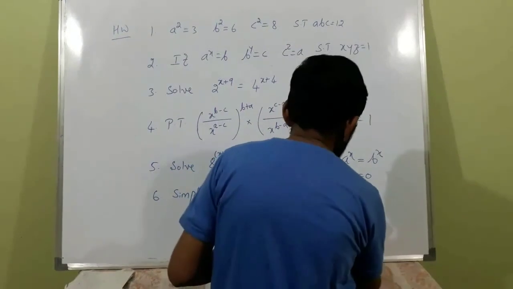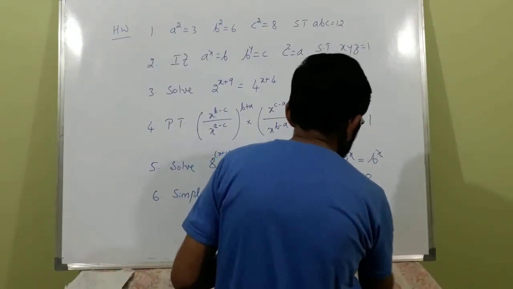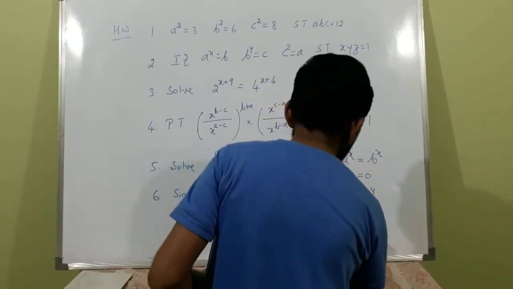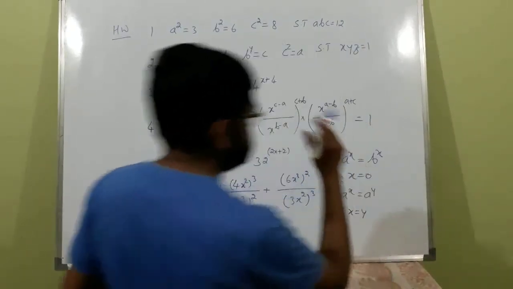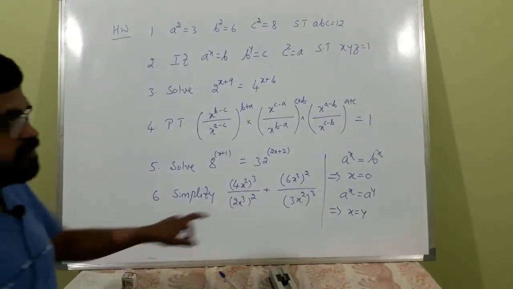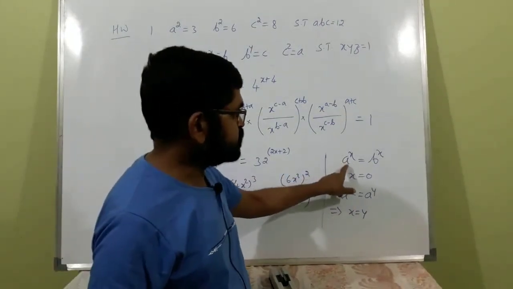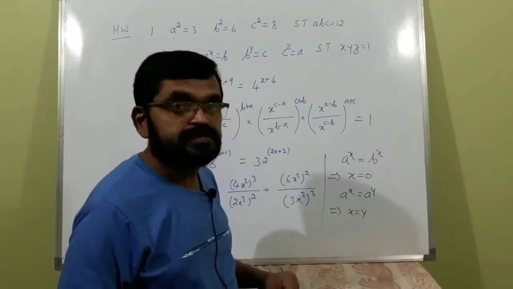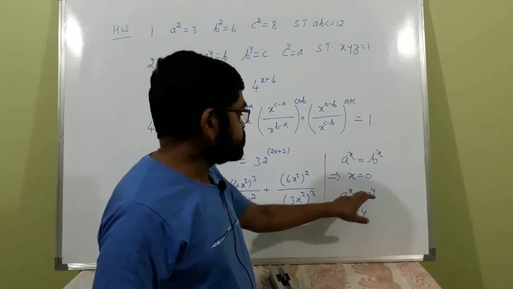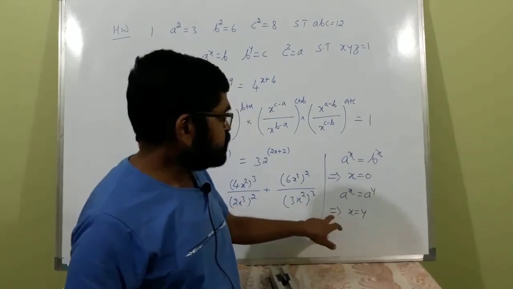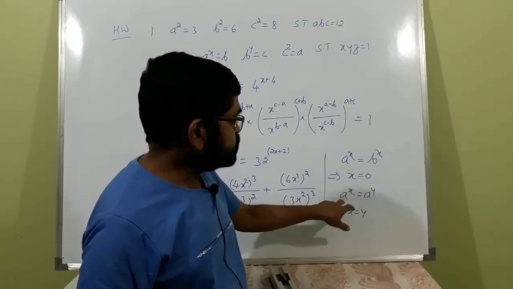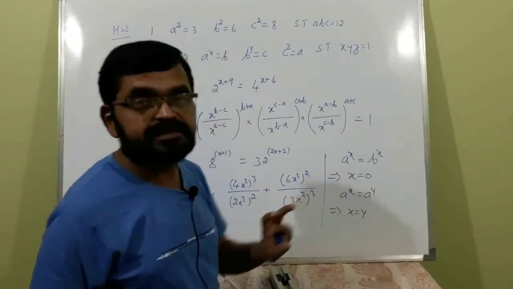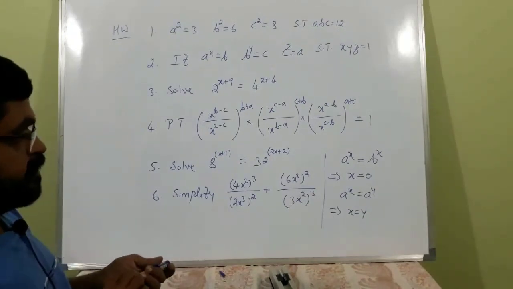But suppose a raised to x is equal to a raised to y. This implies x and y are same because base is same. When bases are different, you can't say that if indices are same, then bases are also same. But when bases are same and indices are different, then this implies indices are same. You got it?